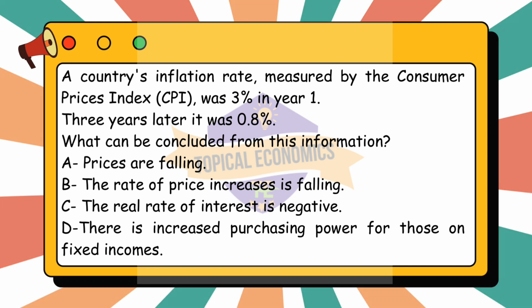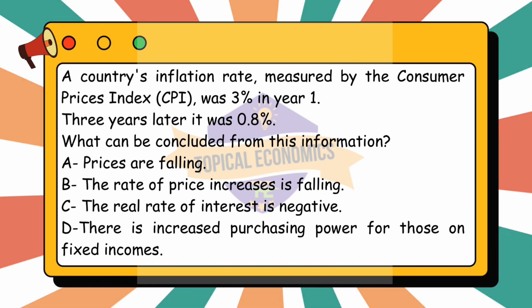Lastly, option D, there is increased purchasing power for those on fixed incomes, is likely, but not a direct conclusion from the given data. While it is true that slower inflation, or lower inflation, may lead to increased purchasing power for those on fixed incomes, the problem doesn't explicitly mention fixed incomes or discuss how the 0.8% inflation rate is affecting individuals directly. However, it is a reasonable assumption that if inflation is lower, the purchasing power of those on fixed incomes would likely improve, as the cost of living is increasing more slowly.